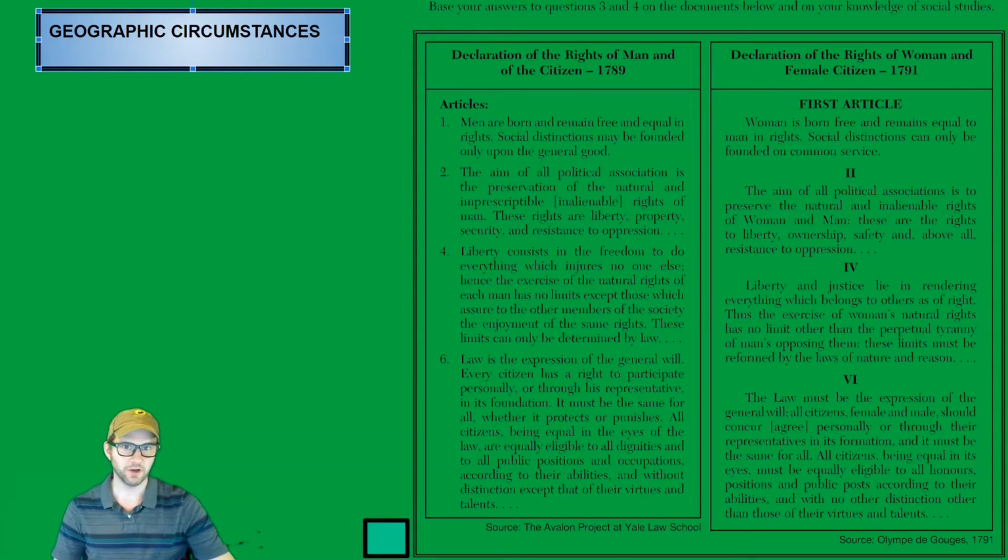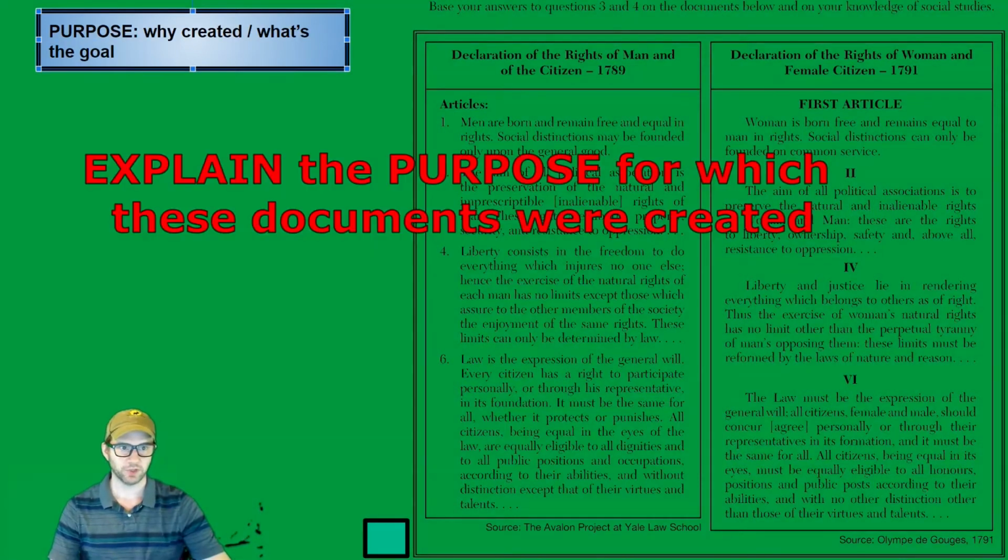I can think of no geographic circumstances. If you had to, you could say that these were created in the population center. People were clustered in the capital of France, which is Paris. They're never going to ask geographic circumstances on this. Okay, for purpose,